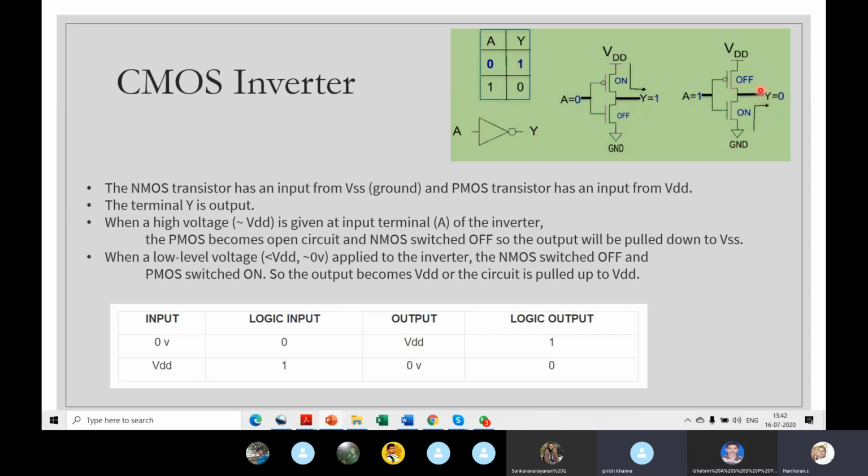This is important. Based on this, I'll ask you to analyze the NAND gate, NOR gate, and everything. The principle is this: once you know how the NMOS and PMOS work, and you know how to draw a circuit, I want you to analyze and prove the truth table. It's very interesting, right? If you understand, it's interesting. If you don't understand, it's boring. Let me tell you that.